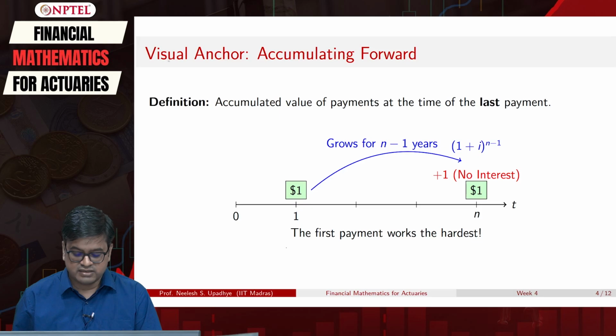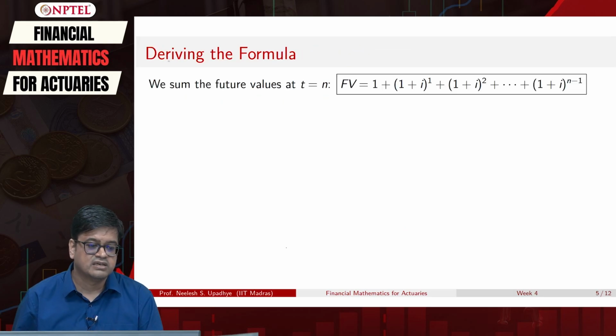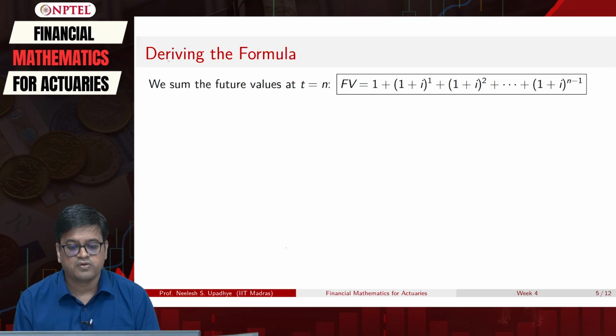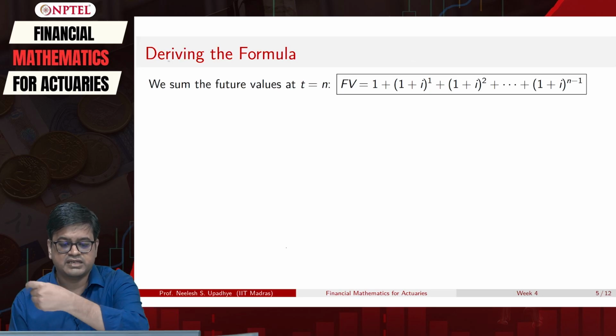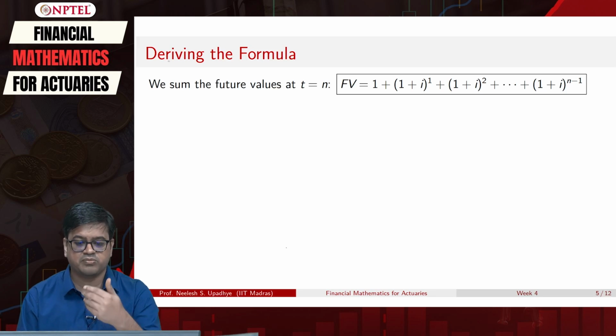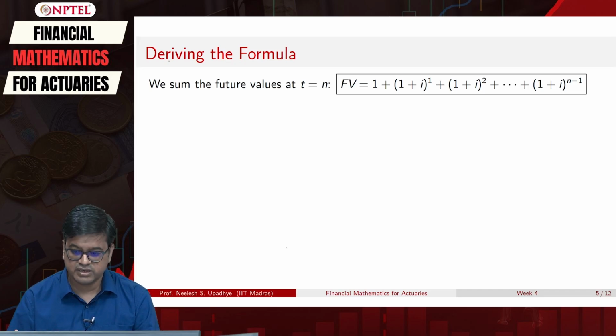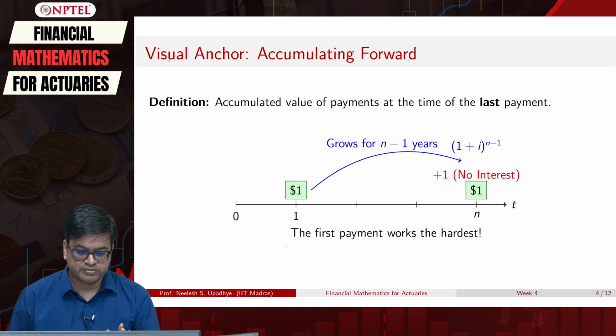Let us look at the simple thing which we will do for this interest rate calculation. We already know, if I want to design a future value for $1 invested at each time point: the first time point 1, second time point (1+i), third time point (1+i) squared, and so on up to (1+i) raised to n minus 1. Here I am actually reversing the direction. If you notice, I am starting from the nth time point.